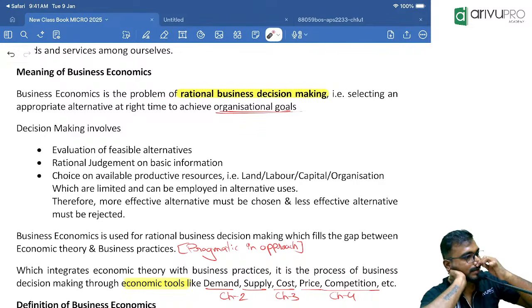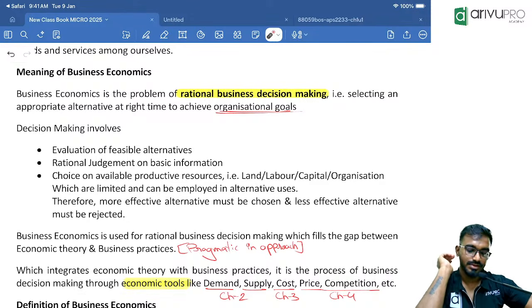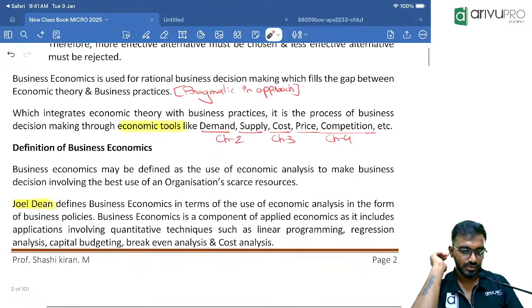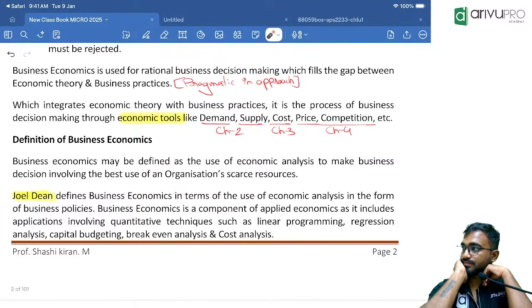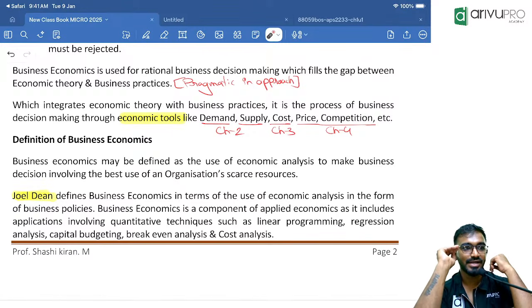CEO of Cadbury. There were 3 suggestions in a board meeting: either to start with ice cream, or to start with stationery, or to start with a cafe. Out of the above 3, we should select the right alternative to achieve organizational goals. Done? Did you write that?